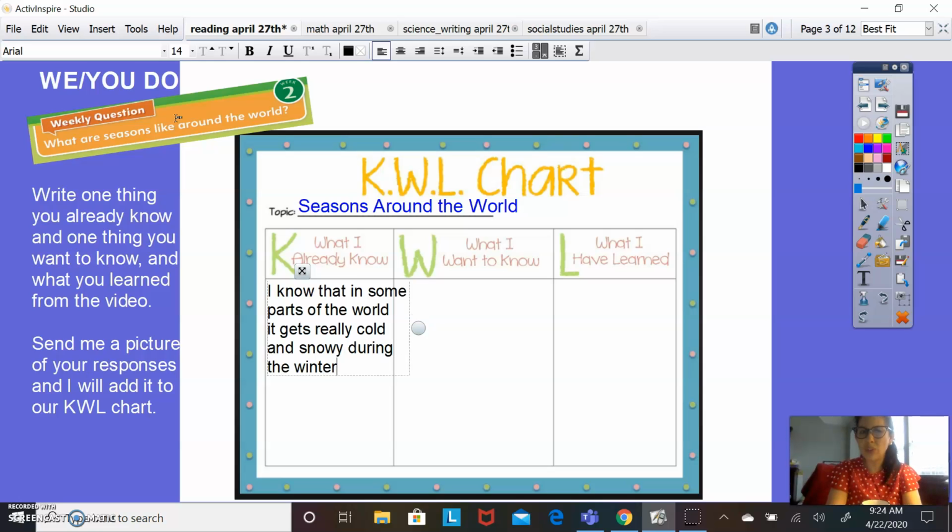Do we get really cold and really snowy in Texas? Not so much, but I know that in some parts of the world it gets really, really cold and lots of snow, like blizzards. So that's one thing that I know about seasons around the world in winter.